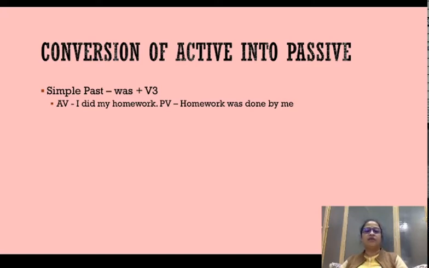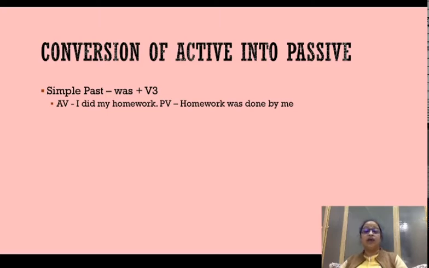In the passive voice, the conversion would take was या were, depending upon the subject, and the verb is again going to be converted to the third form, and rest everything is going to be like the present tense. So homework was done by me. Present tense में हम लिखते थे is done, इसमें हो जाएगा was done, right?